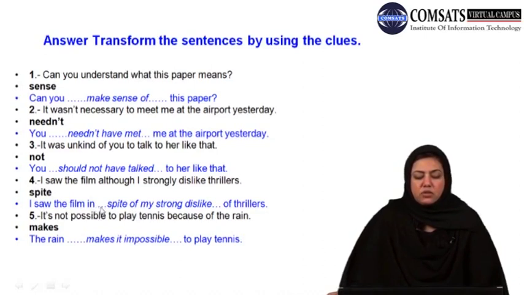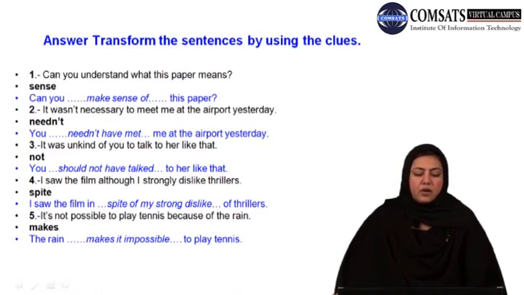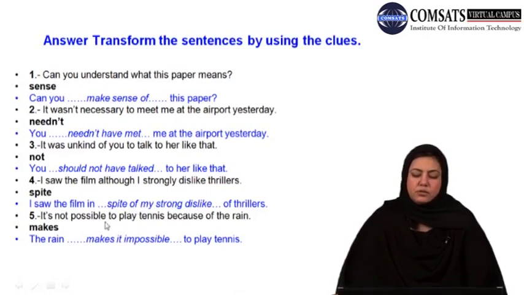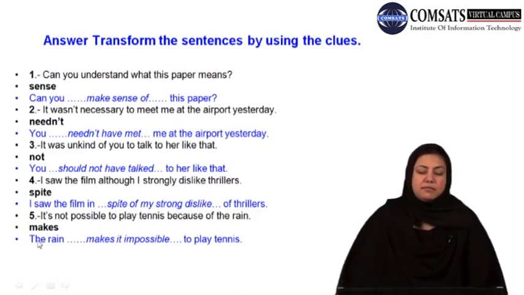अब ये डॉट्स जो ना ये यहाँ पर ही consider नहीं होंगे. This is just to show this is one: in spite of my strong dislike for thrillers. और you can say I saw the film despite my, फिर उस case में of नहीं लगेगा, despite my strong dislike of thrillers. In the same way, number 5, it is not possible to play tennis because of the rain.